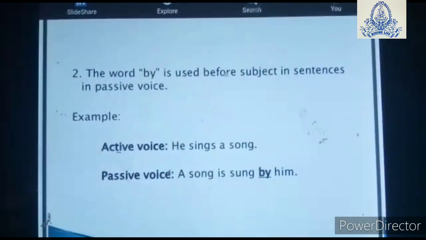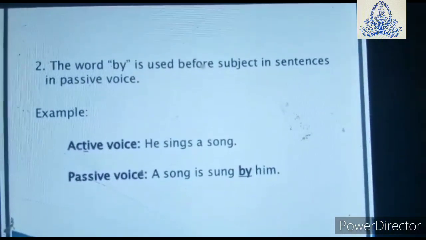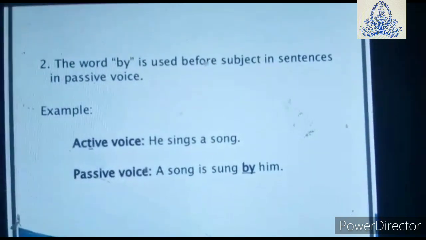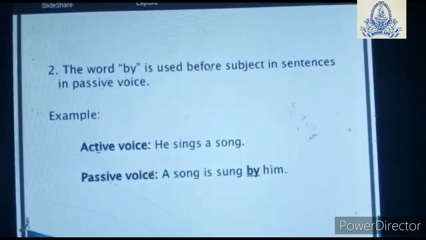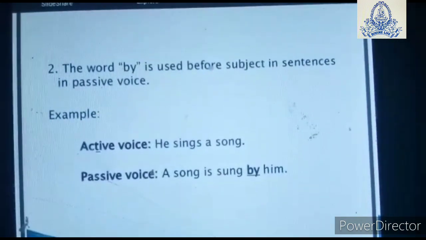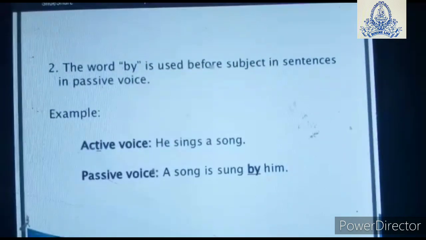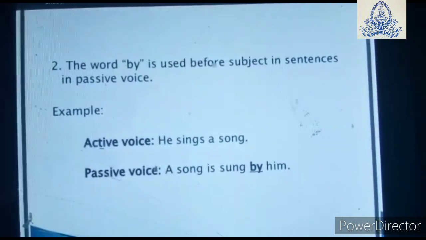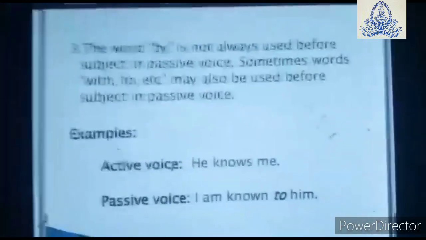Now, the word "by" is used before the subject in a sentence in passive voice. For example, say active voice: "He sings a song." Here, "he" is your subject, "song" is your object, and the work which is going on, that is "sings," is your verb. Now, when we change it into the passive voice: "A song is sung by him."